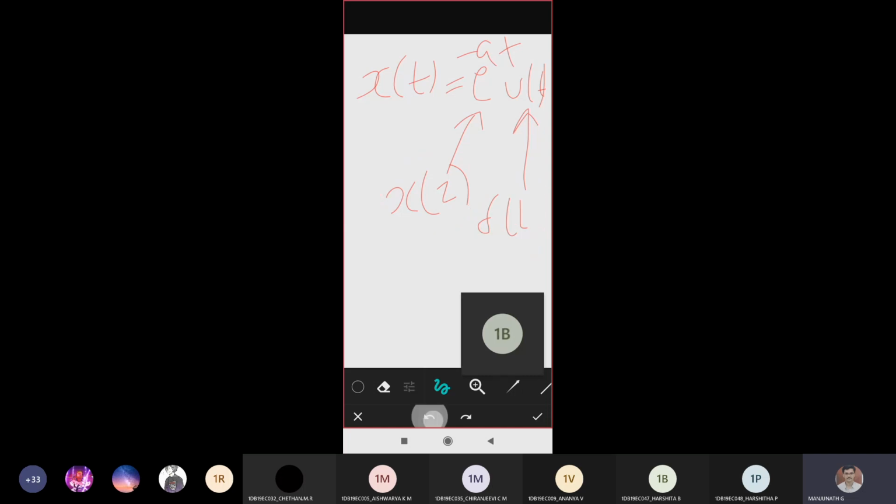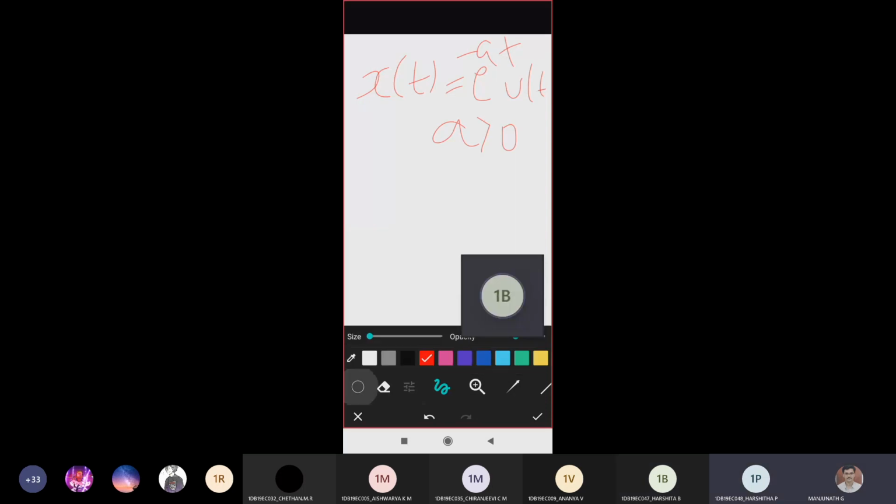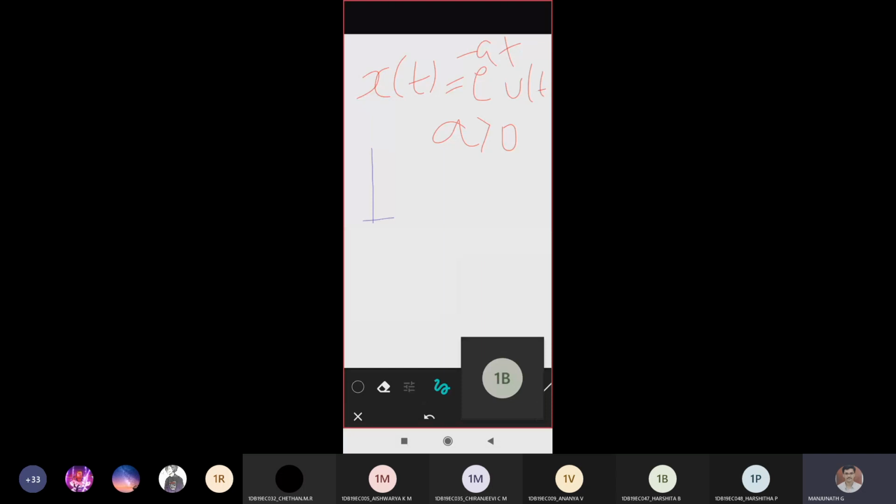So how do we represent an exponential function? We were given a hint to write x of tau. The condition is that a should be greater than 0. So substitute a equal to 0. E power 0, you know what the maximum is? E power 0 is how much, guys? 1. So how can I write the waveform? If you want to plot with respect to tau, you should not write t here, you should write tau here. So this is x of tau. I'm trying to plot x of tau. So what is the waveform now, guys?